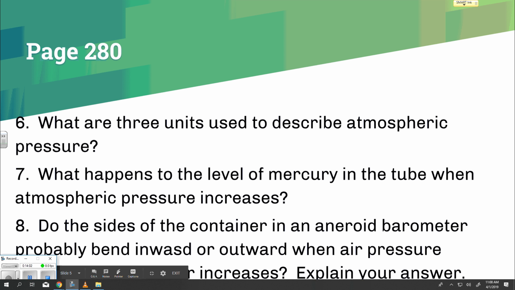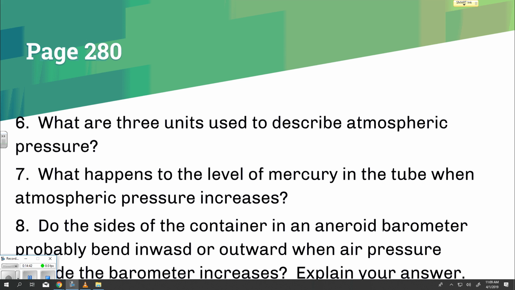Page 280. What are 3 units used to describe atmospheric pressure? What happens to the level of mercury in the tube when atmospheric pressure increases? Do the sides of the container in an aneroid barometer probably bend inward or outward when air pressure outside the barometer increases? Explain your answer. Measuring atmospheric pressure.